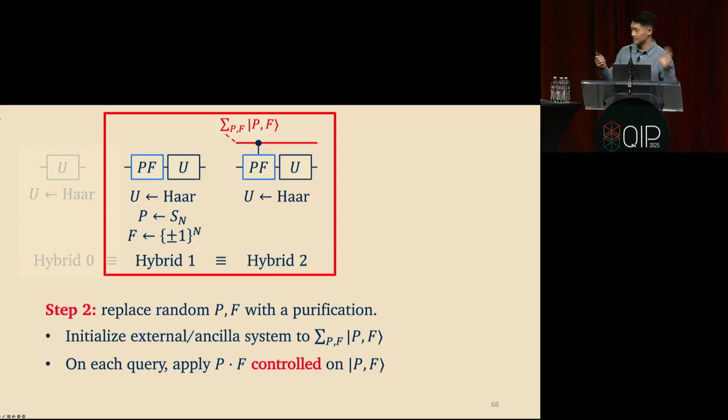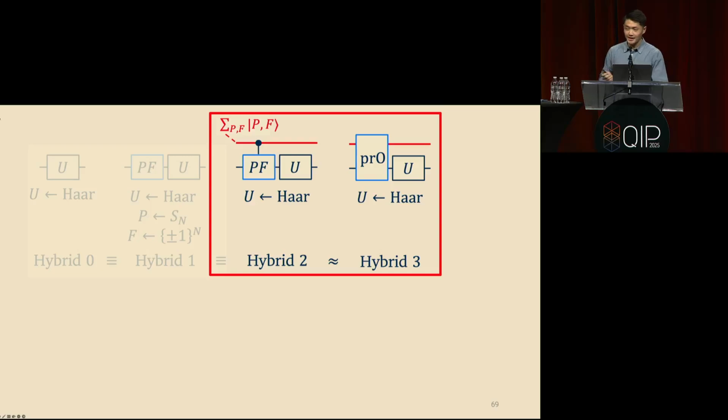So again, this is a set of perfectly identical hybrids. From the adversary's point of view, if you don't see that purifying register, if it's measured, then you're just going to see a random application of PF. All right, so those are the easy hybrids. The next one is going to be quite a bit trickier. But I claim that actually you can replace this controlled PF with queries to this path-recording oracle object.